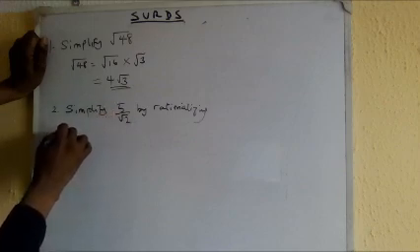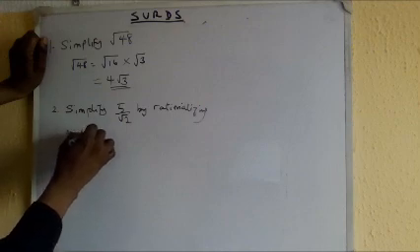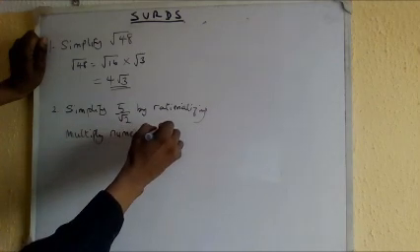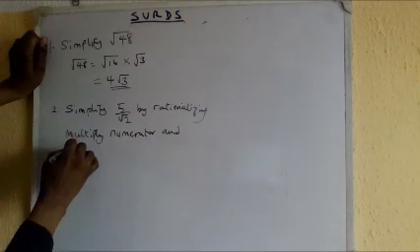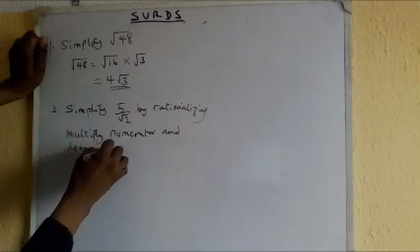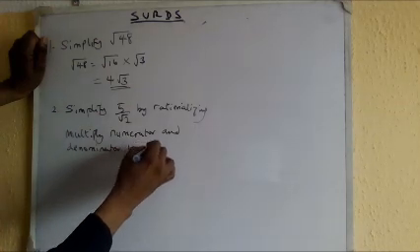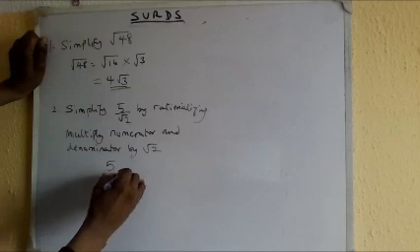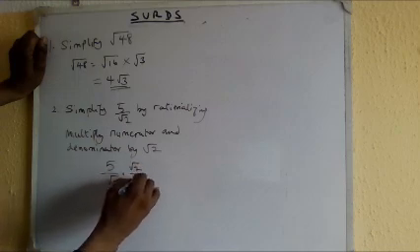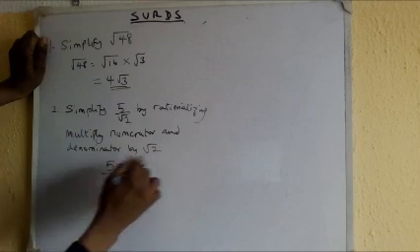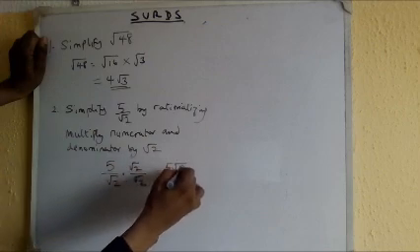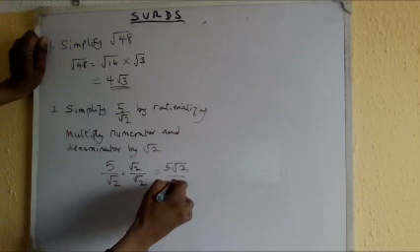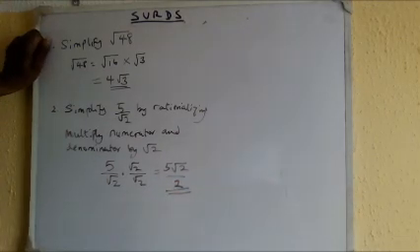So I can write it out so that you can know what I'm doing. Multiply numerator and denominator by root 2. So 5 over root 2 times root 2 over root 2. 5 times root 2 is 5 root 2. That's what the numerator will be now. And root 2 times root 2 will now become 2. So this is the simpler form.